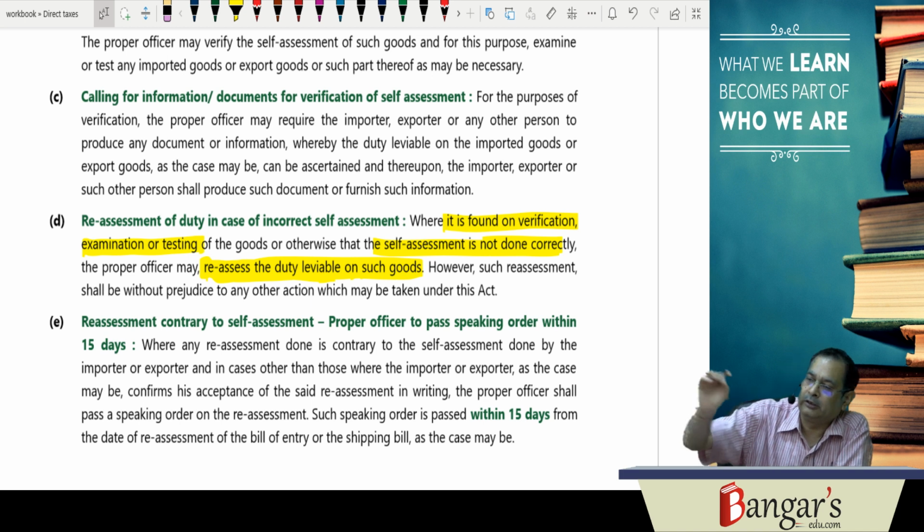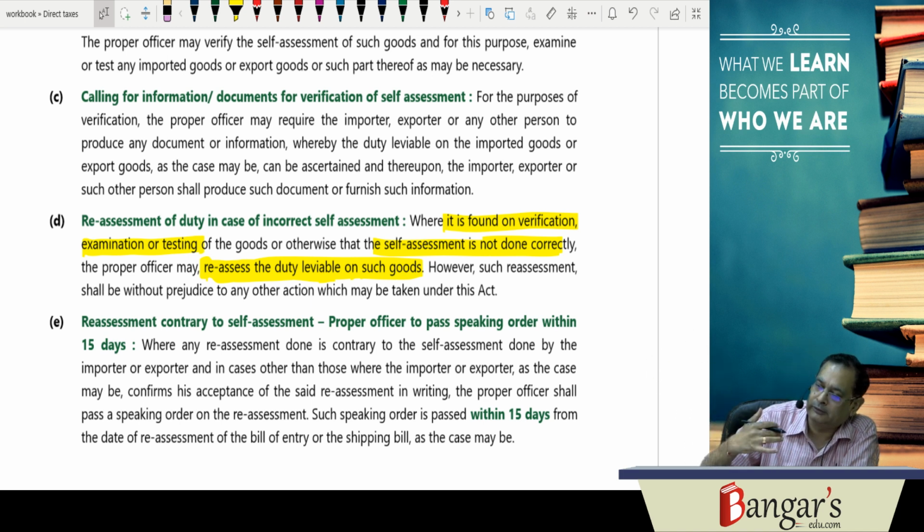So you have presented the bill of entry, shipping bill or bill of export, making the self-assessment. They have done the verification, and in case they find that your assessment is not proper, then they can go for reassessment.